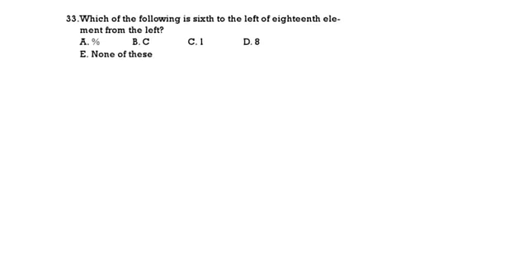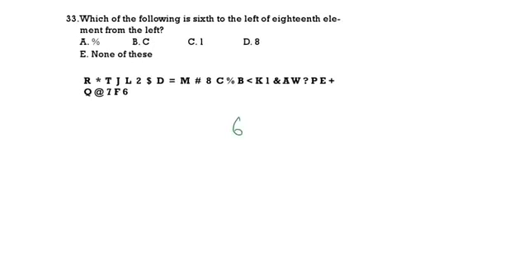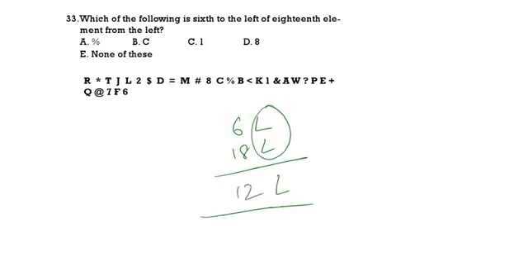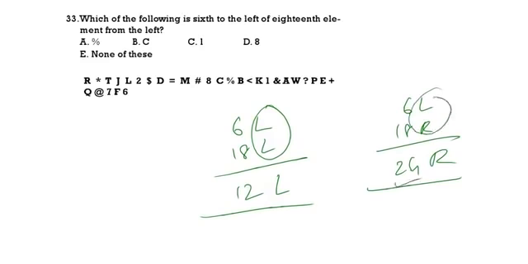Which of the following is 6th to the left of the 18th element from left? Both are left. 6th left to 18th left. If both are in the same direction, you take the difference: 18 minus 6, difference 12. If one is left and one is right, you take the sum: 18 plus 6, 24. If both are different, you should add. If both are the same, we should subtract.